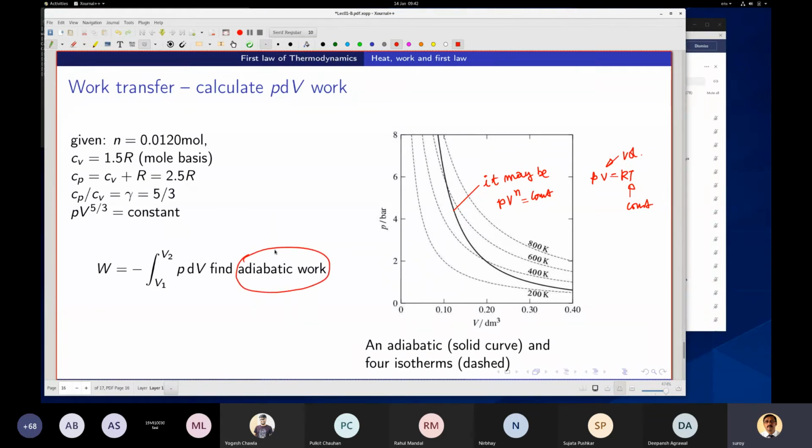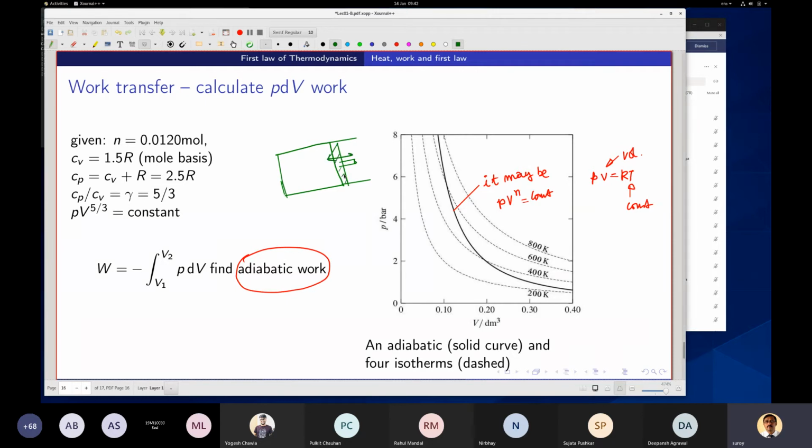When you have adiabatic, that means you have a container, and there is no heat transfer. It could be a piston. Maybe I'm not very good at drawing. This piston can move in both directions.